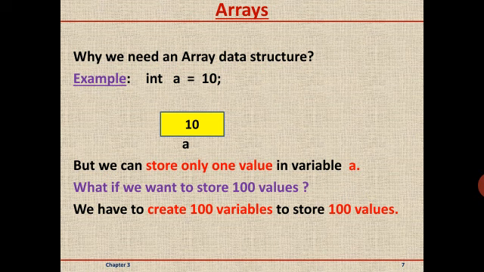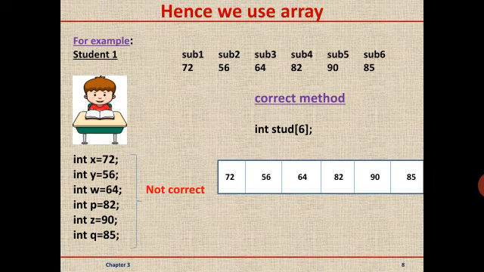Here only one value we are storing in the variable. Suppose we want to store 100 values, 1000 values into the variable, then what is the solution? In that case, we have to create 1000 variables or 100 variables to store such values. For example, consider one student who has scored marks in 6 subjects: subject 1, subject 2, subject 3, subject 4, subject 5, and subject 6.